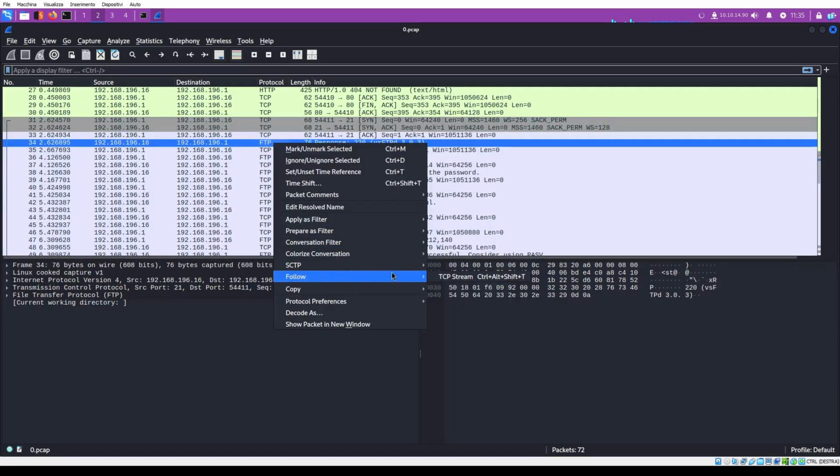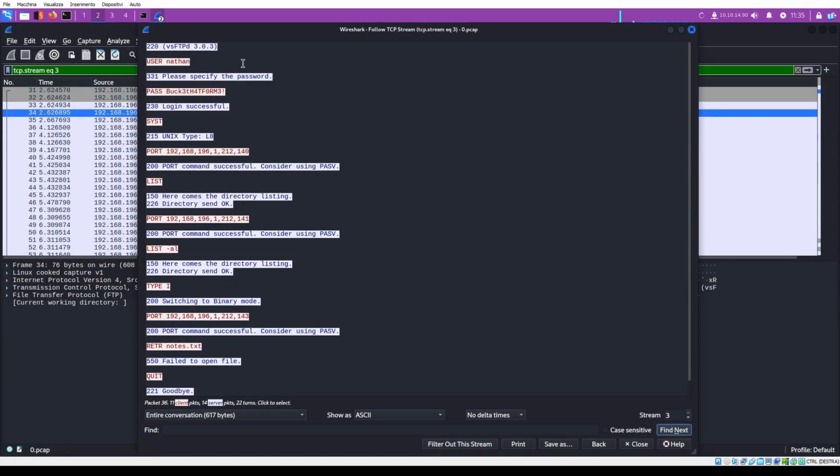We can also follow the TCP stream for this FTP, and we can see that we have the vsftpd service, user Nathan, and the server asking for a password. The password is this.